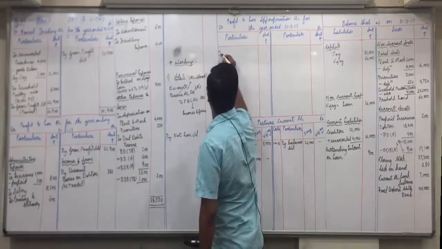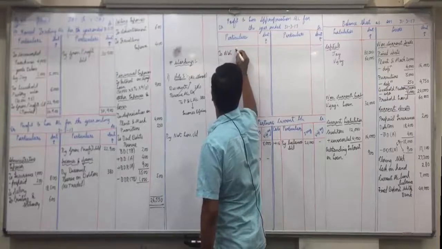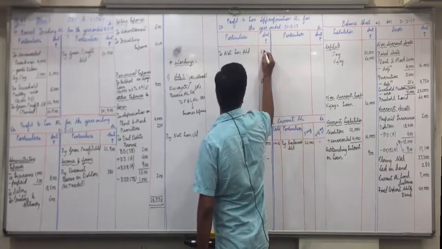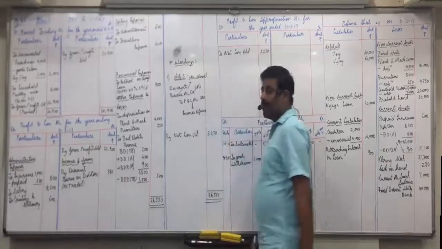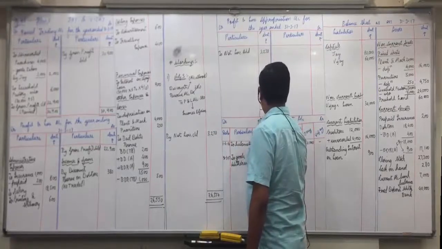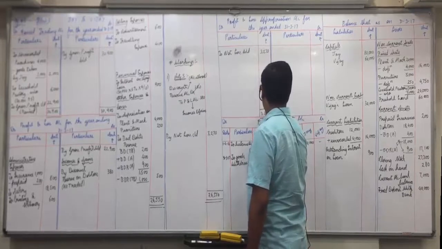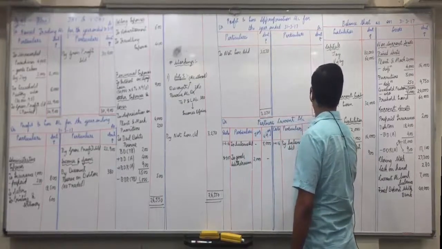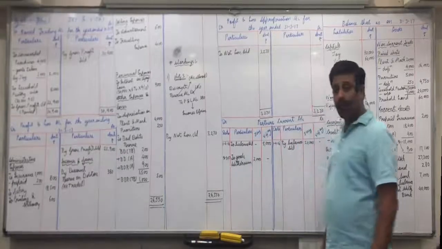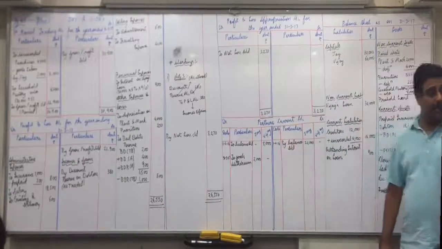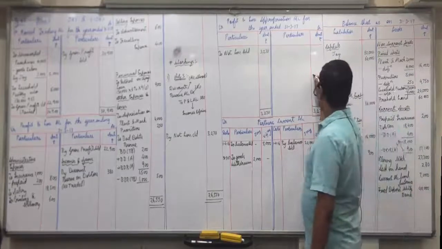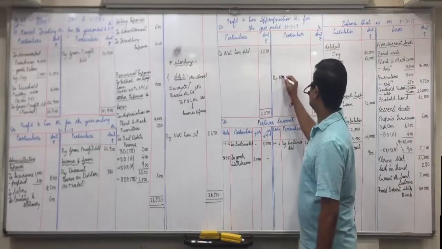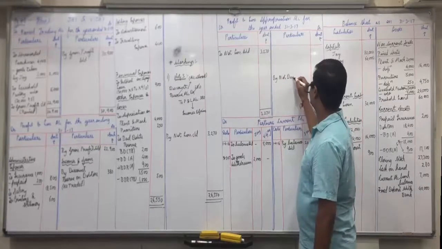P&L appropriation on debit side to net loss brought down 3270. No items in P&L appropriation, so that's why it was not asked in the question, but as I said, as a formula you always make it, so no need to get confused in exam what to make and what not. You make all the five always. 3270 itself becomes by net divisible loss.